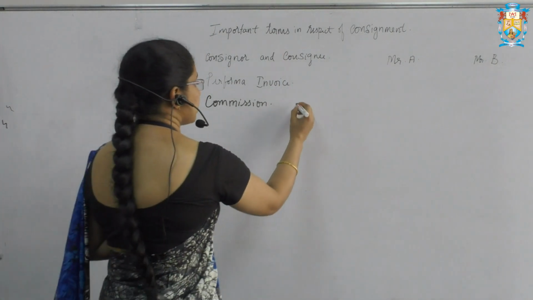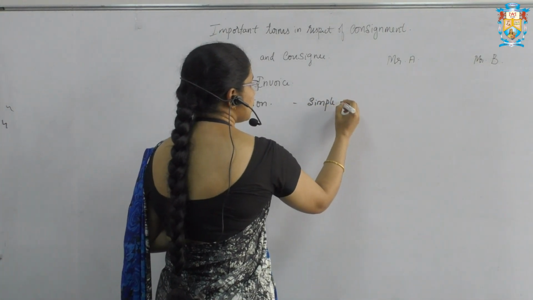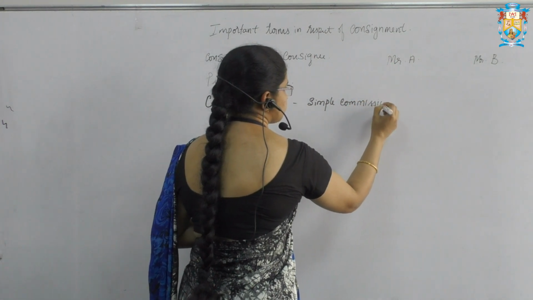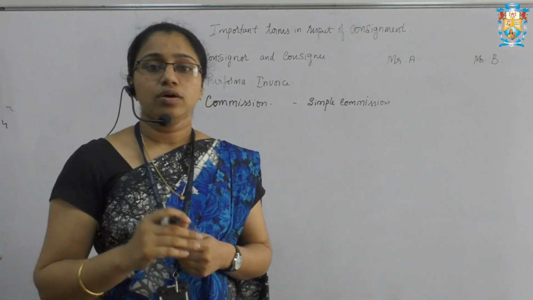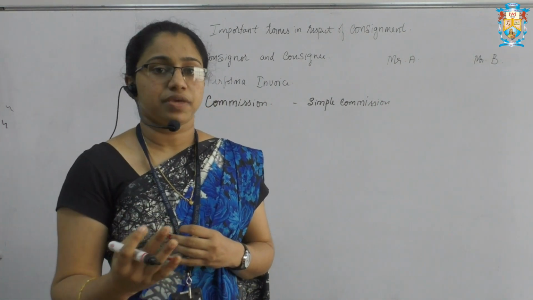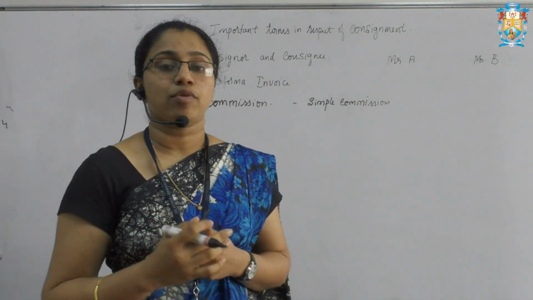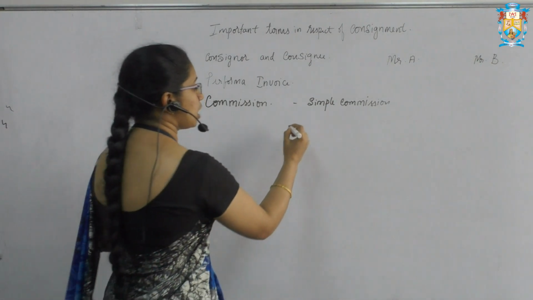The first one is simple commission. Simple commission is nothing but, on whatever sale the agent has made, a certain fixed amount will be given to the agent or the consignee.